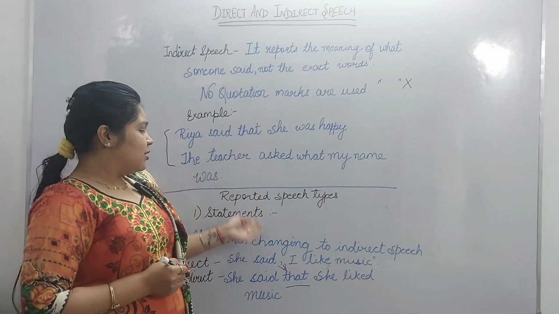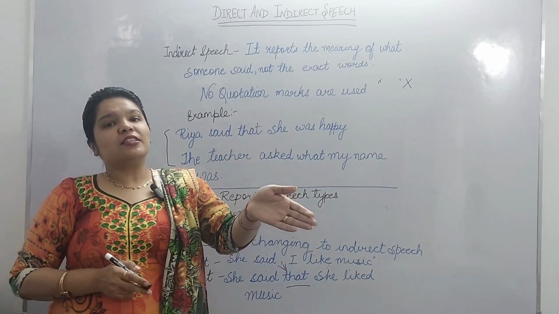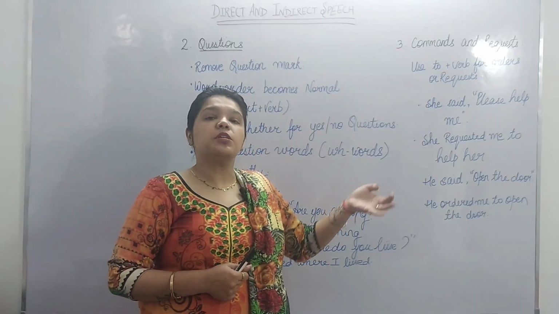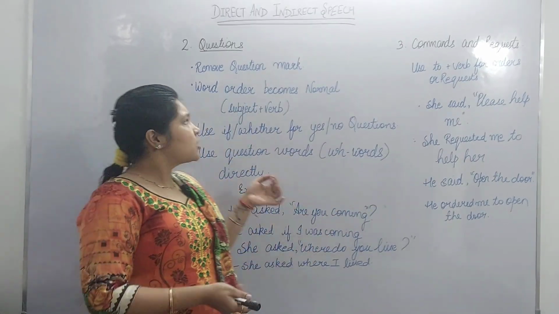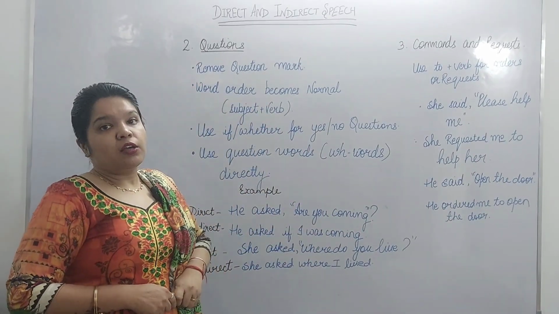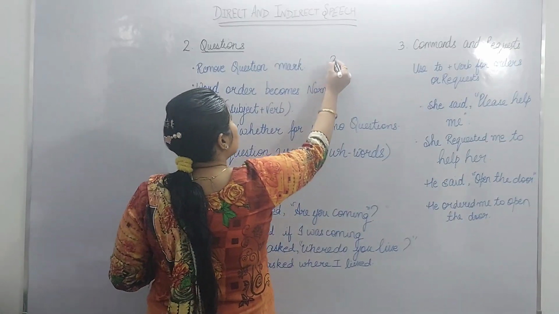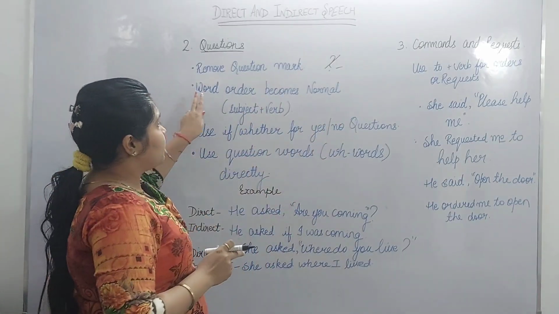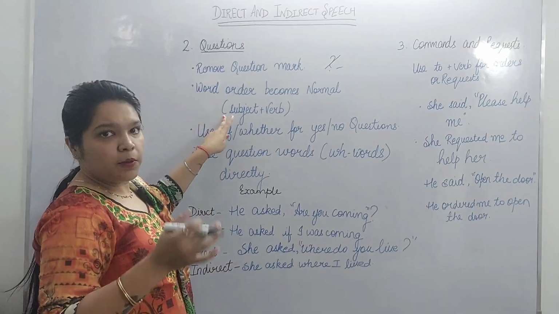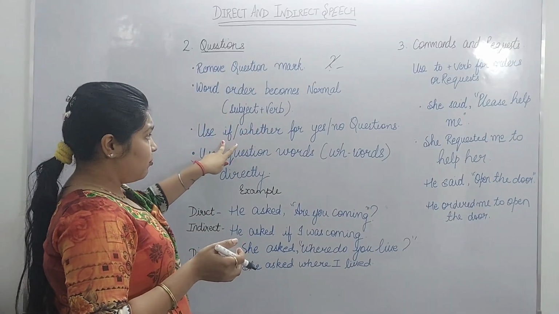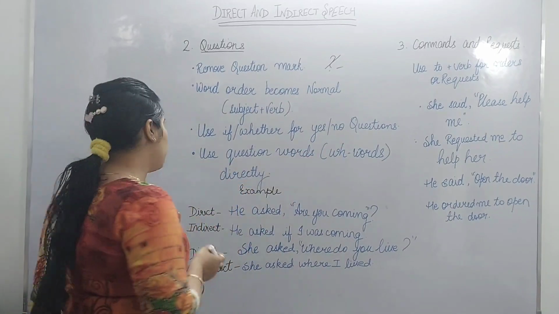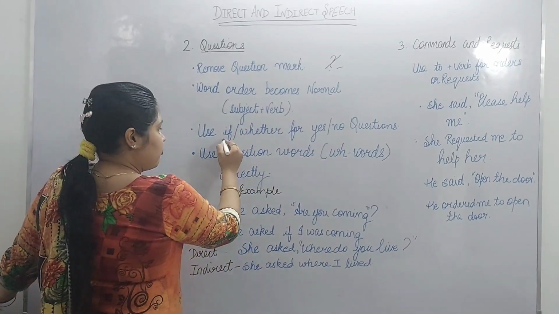Now we'll see the interrogative sentences. Let's see how to change questions from direct speech into indirect speech. First of all, remove the question mark. Then the word order becomes normal: subject plus verb. Use "if." When the questions are in yes or no form, we have to use "if."